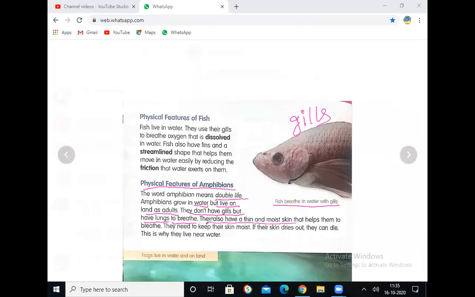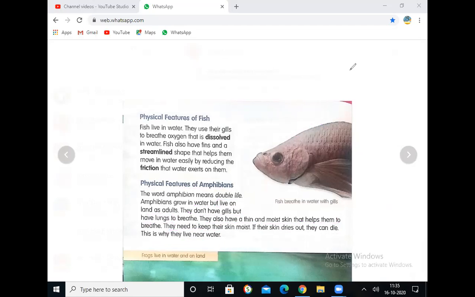They have thin and moist skin. Amphibians are having thin and moist skin that helps them to breathe. Because of that moist skin, they can breathe. They need to keep their skin moist. ఎప్పుడు చూసినా అవి వాటి స్కిన్ ని మాయిస్ట్ గా ఉంచుకోవాలి. If their skin dries out, they can die. This is why they live near water. అందుకోసమనే అవి ఎక్కువ వాటర్ ఉన్న ప్లేస్ లోనే ఉంటాయి. So this is about our amphibians.